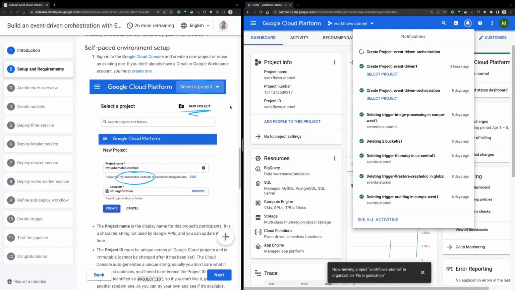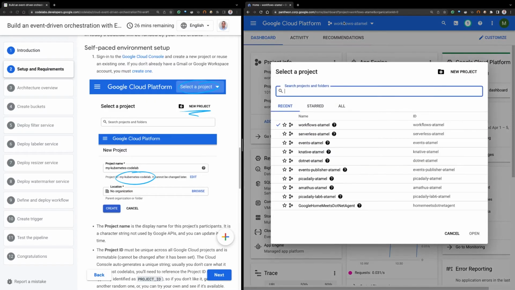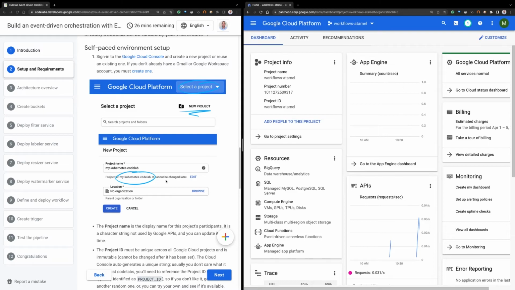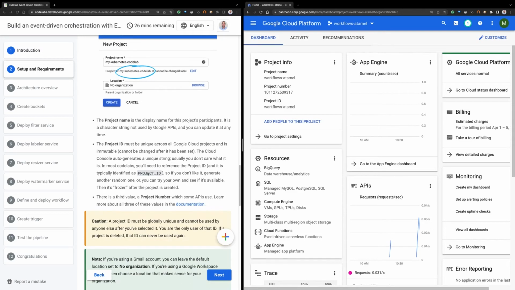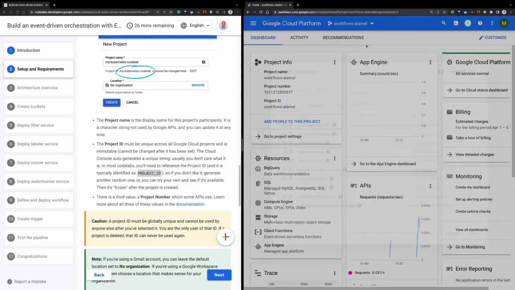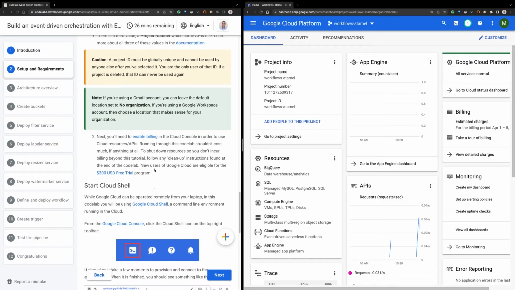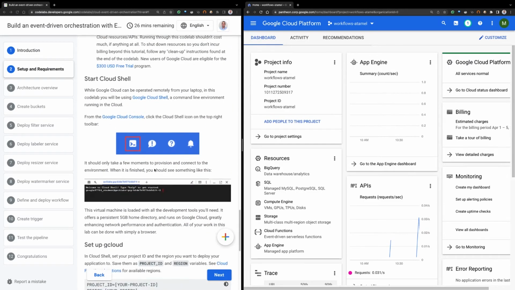So you can do this as well, or if you have an existing project, you can just select it from here and make sure that you are in a project. So we have that, and we'll make a note of the project ID because we'll use that throughout the Codelab. The project ID, you can see it from here. When you have your projects, the ID is listed here. All right, so that's our project and billing setup.